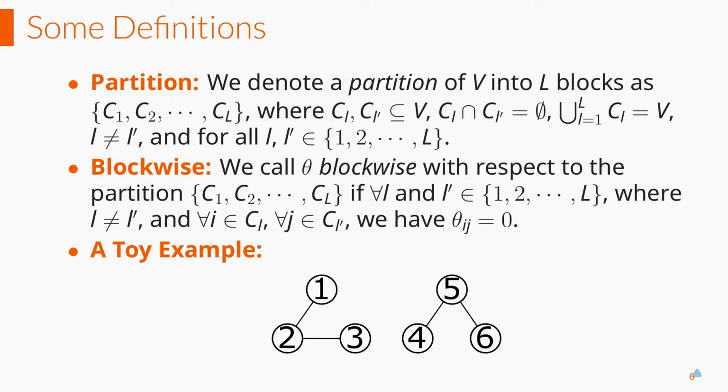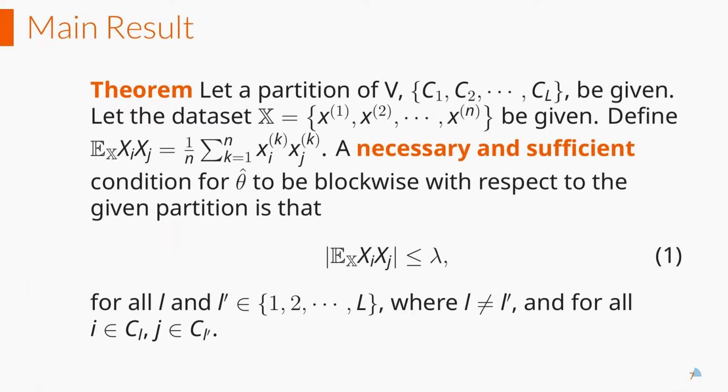To illustrate the screening rule, we first define block and blockwise. In this example, nodes 1, 2, 3 constitute a block, and 4, 5, 6 constitute another block. We call this structure a blockwise structure. Then, our screening rule is formulated into inequality 1. If ij satisfies inequality 1, we can conclude that theta ij equals 0.